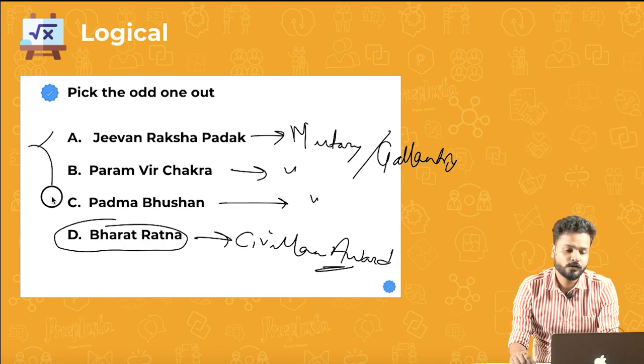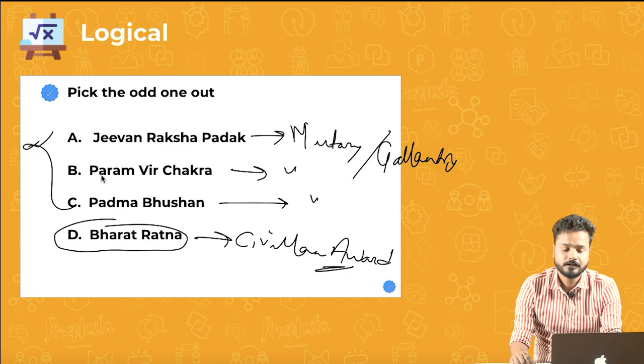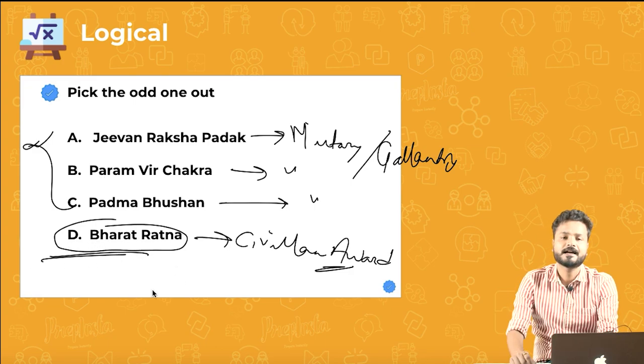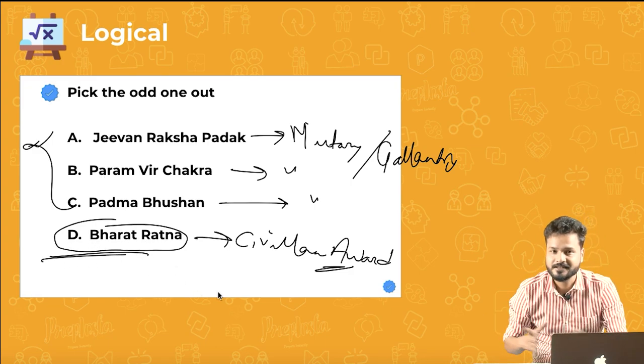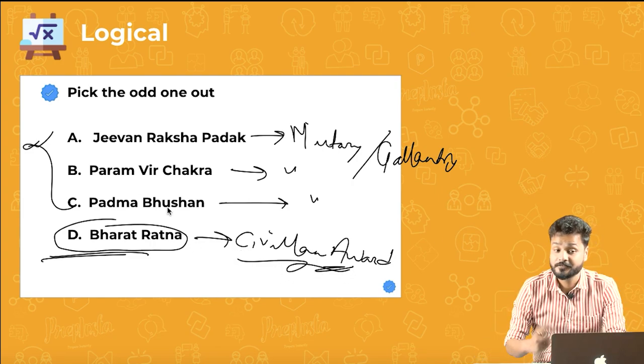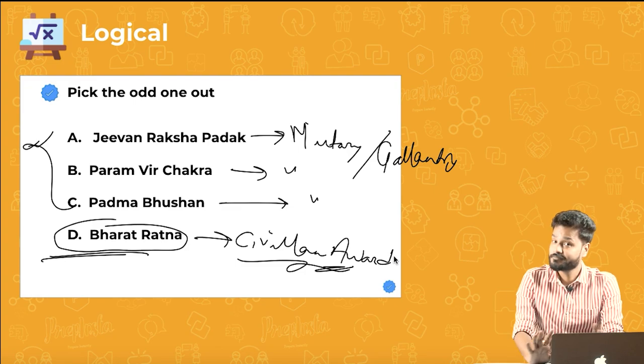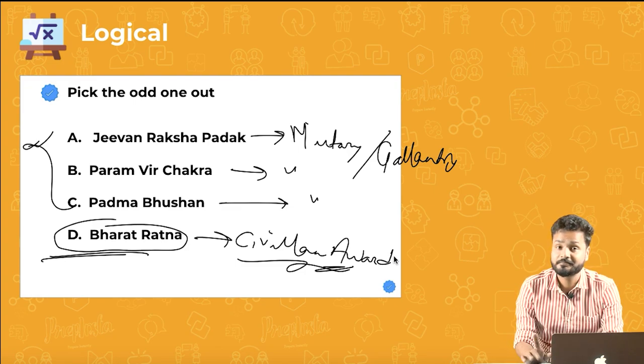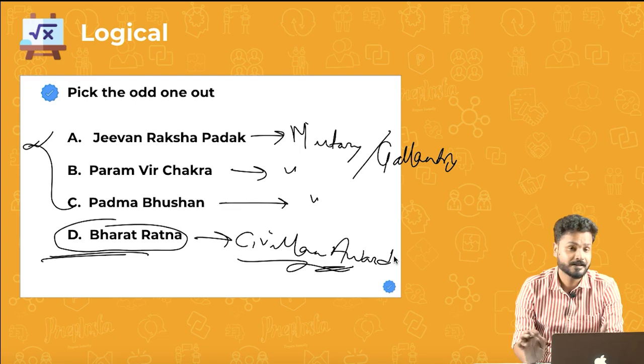These are all awarded to the army or military, for gallantry, and Bharat Ratna is the one that is awarded for your service as a civilian. So that is a civilian award, and that is how it is different from the other three. Lack of general knowledge, you might end up missing one question which is very easy in your exam. So practice is the key, right?